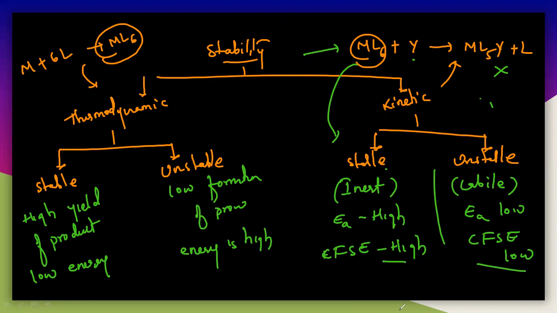Most of the time, VBT theory fails to explain the stability of a particular complex. Hence we can understand kinetic stability by using the activation energy and the CFSE value. So this is the complete picture of the stability of metal complexes. Remember that thermodynamic stability explains the extent of the formation of the reaction, but kinetic stability explains the reactivity of a particular complex. Kinetic stability is explained with the activation energy and CFSE values, but thermodynamic stability is explained with the Gibbs free energy of a particular complex.